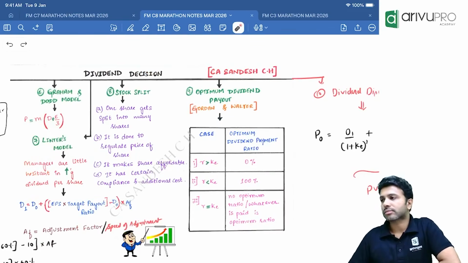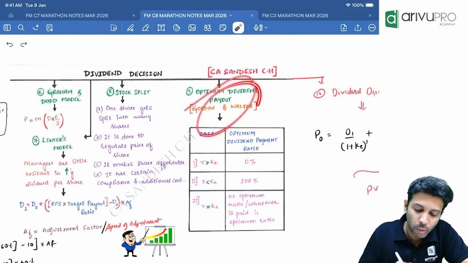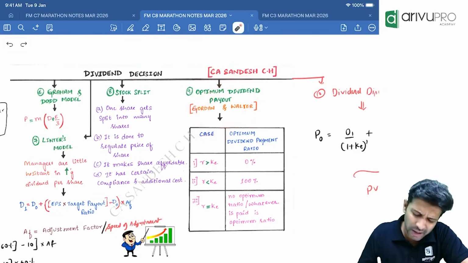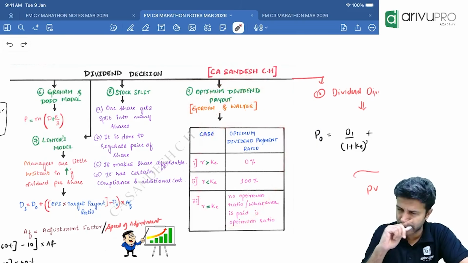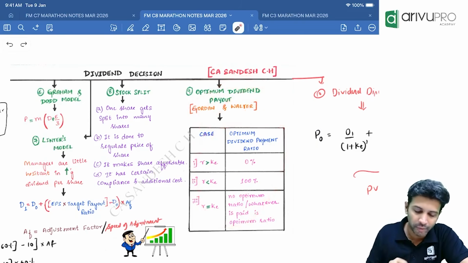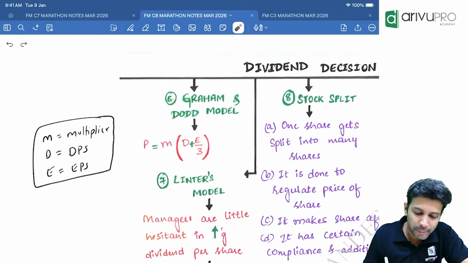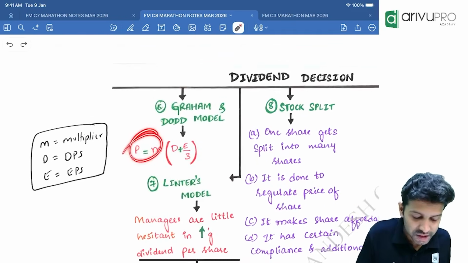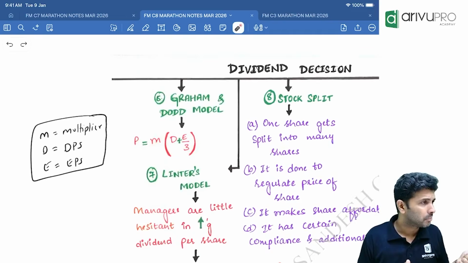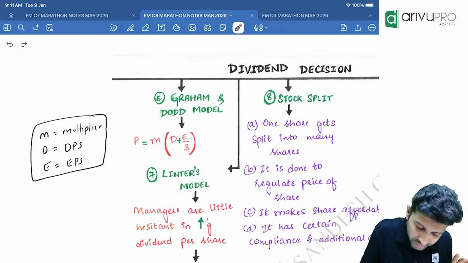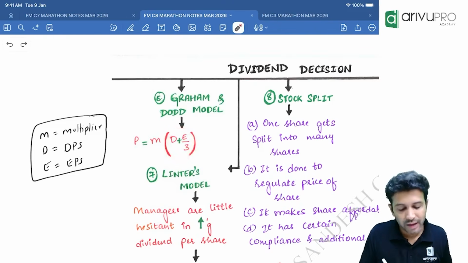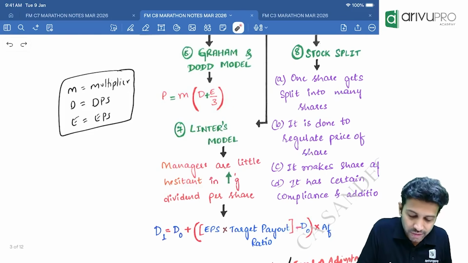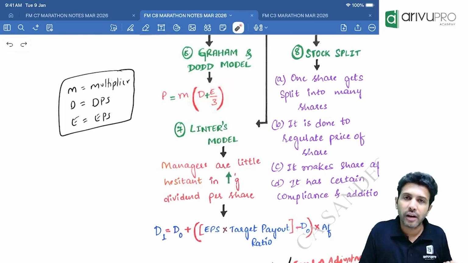This is about optimum dividend payout ratio as per Walter sir as well as Gordon sir. Same thing. This is a popular question. Usually they do ask this. Optimum dividend payout ratio. Then Graham and Dodd model, where price of the share is given by the formula M into (D plus E divided by 3). M is your multiplier, D is your dividend per share, E is your earnings per share.